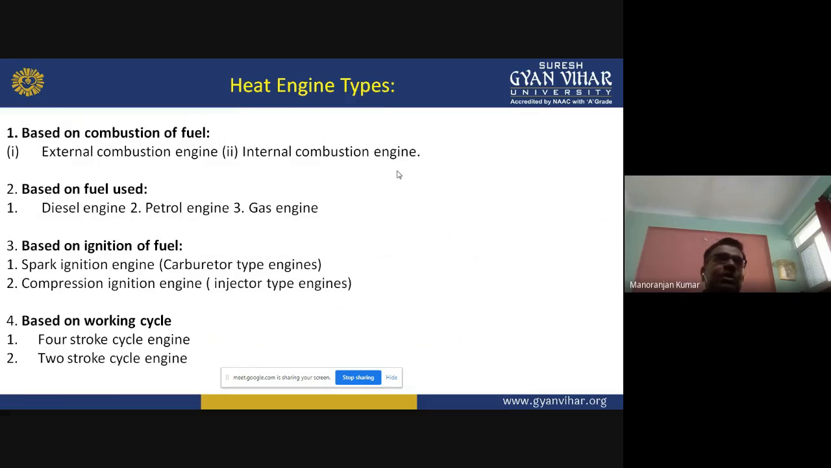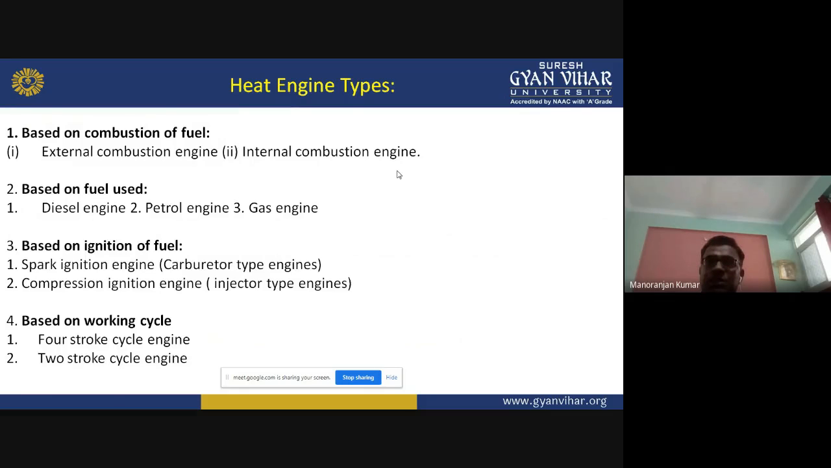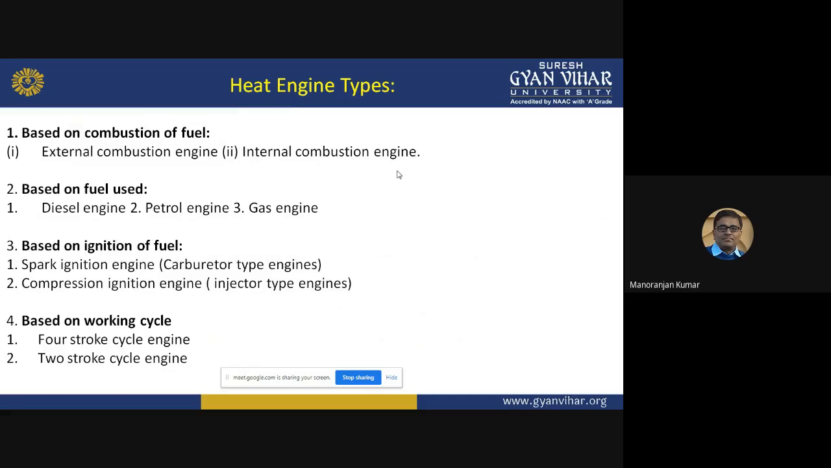On the basis of combustion of fuel, the heat engine is generally classified into two types. One is the external combustion engine, and the other is the internal combustion engine. External combustion engine means the combustion of fuel takes place outside the engine cylinder. Internal combustion engine means the engine in which the combustion of fuel takes place inside the engine cylinder.